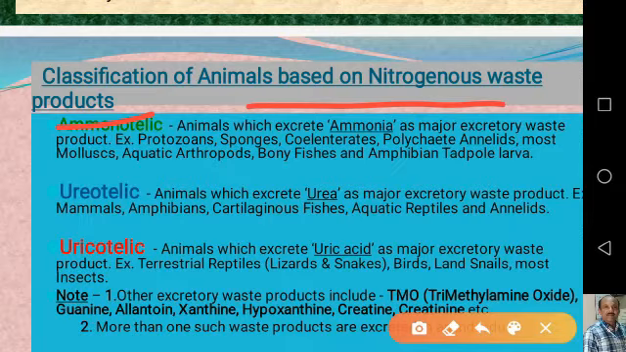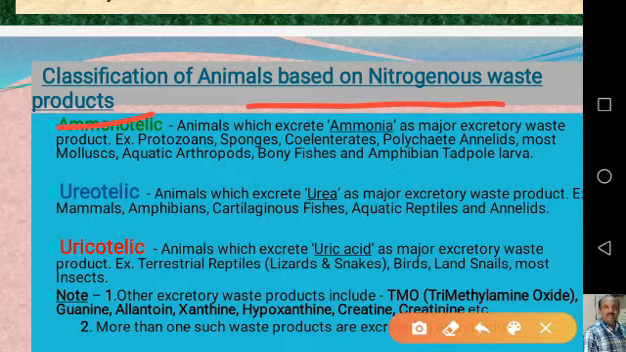These nitrogenous waste substances are formed when amino acids undergo oxidative deamination, and this deamination results in the formation of nitrogenous waste products. And these nitrogenous waste products, as we discussed earlier, have to be eliminated outside as early as possible. If not, it will be dangerous to the organism.